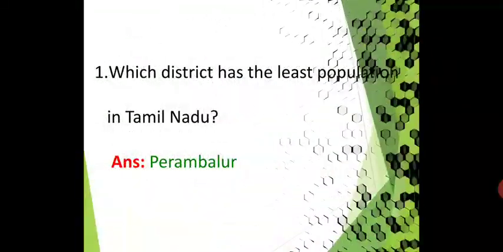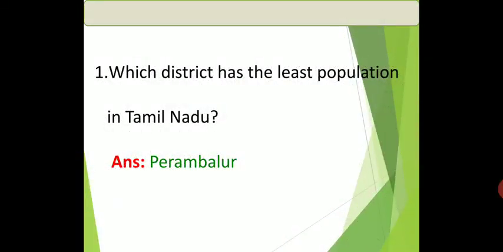Fine children. Next, today our current affairs question is: which district has the least population in Tamil Nadu? Least population means very low population. It is Perambalur, and the district with the most population in Tamil Nadu is Chennai. So the answer to today's question, which district has the least population in Tamil Nadu, is Perambalur.